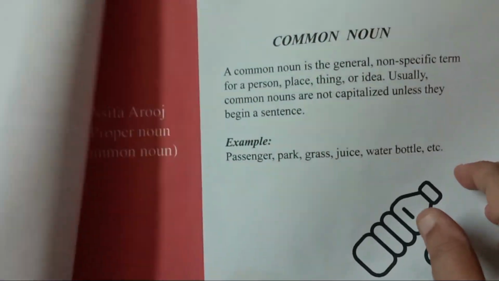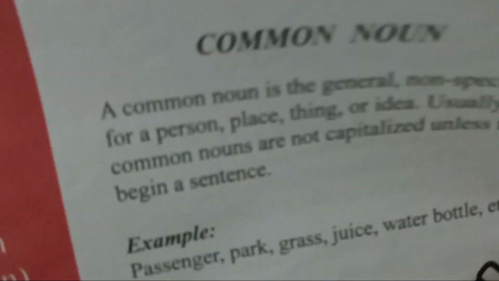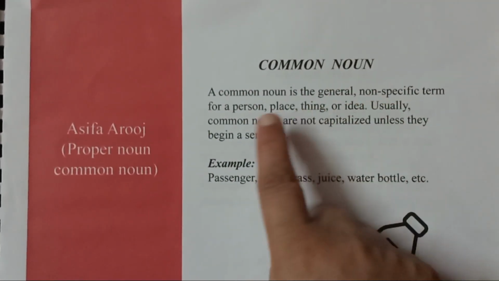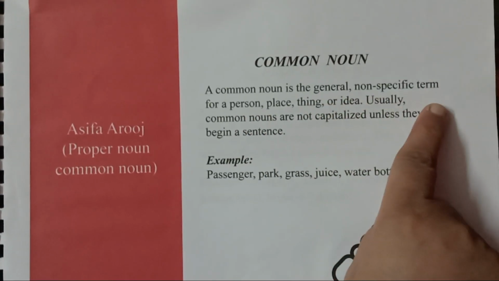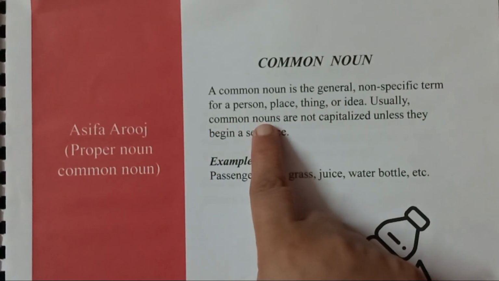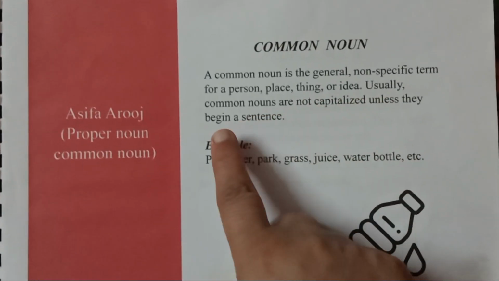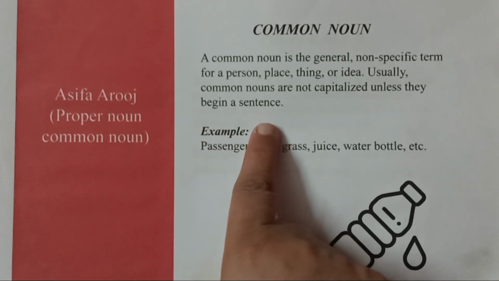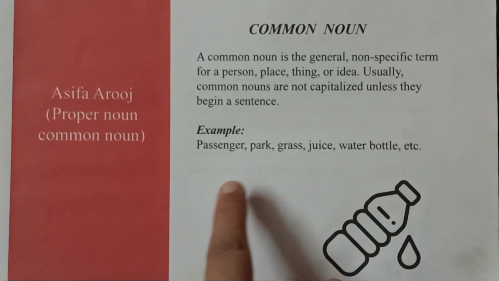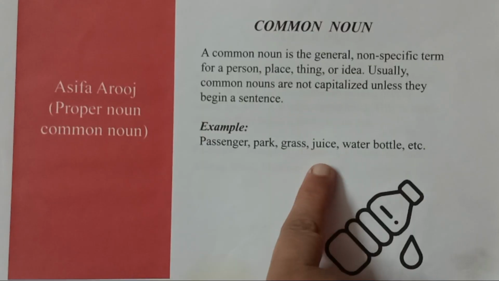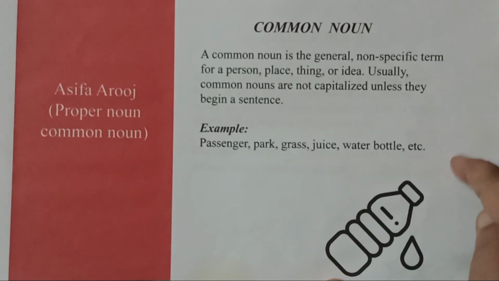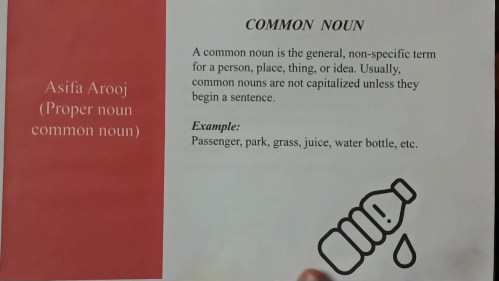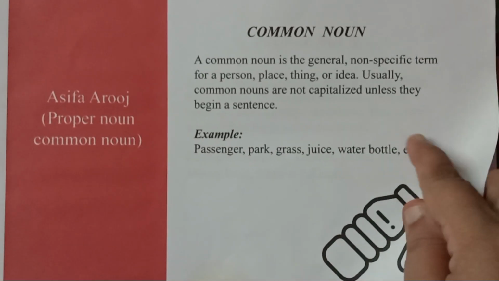Now turn to the next page. Common noun. One of the most popular types of noun is the common noun. A common noun is the general, non-specific term for a person, place, thing, or idea. Usually, common nouns are not capitalized unless they begin a sentence. For example, passenger, park, grass, juice, water, bottle, etc. So these are all ordinary things. All ordinary things come in the category of common noun.